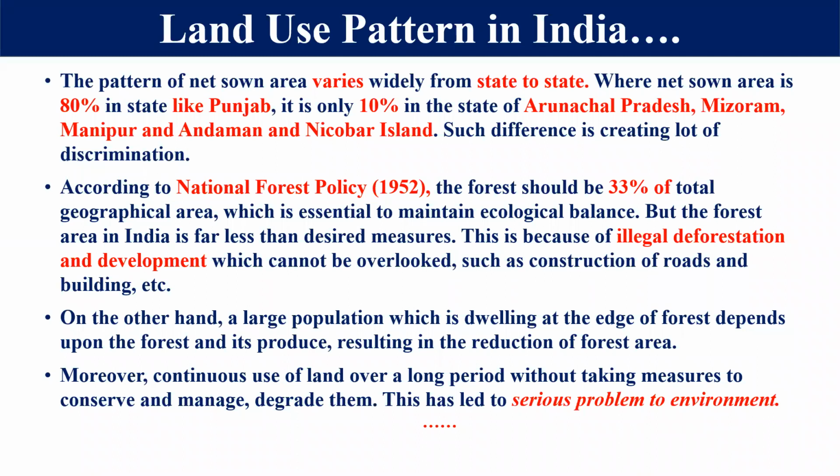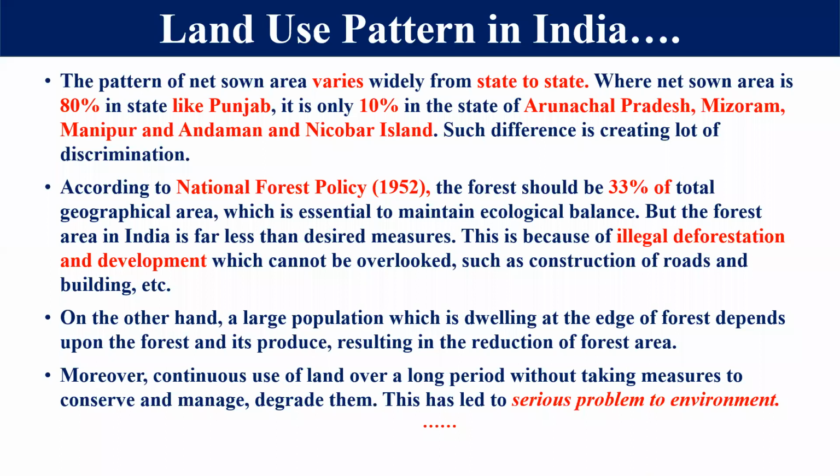We have the National Forest Policy of 1952, and according to that policy, 33% of the total geographical area must be covered by forest so that ecological balance can be maintained. But dear student, this has been decreasing. Why? The first reason, population is increasing. So we require more agricultural area, residential area, and industrial area. That's why the forested area has been decreasing. And there are many other things, like illegal deforestation also.